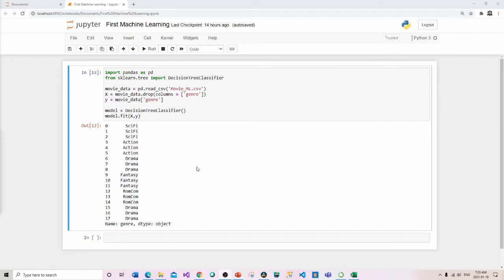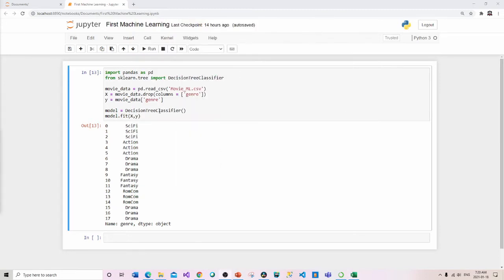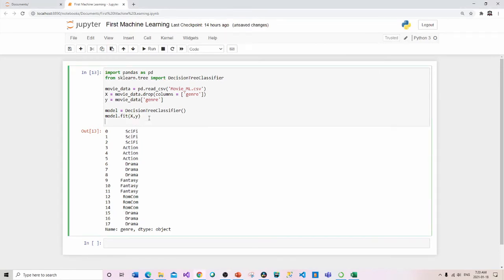Now, before I ask the model to actually make this prediction, just keep in mind what I said earlier about the fact that traditionally we could have just done a bunch of if-else statements. Okay, but we looked at the data and we realized that right here, we don't have, for example, a 22-year-old male who likes sci-fi. We don't have a record of that. So we're going to ask it to make the prediction for this. Okay, and that's really the point of this. Which is great because I'm literally calling these algorithms and it's doing all the heavy lifting for me.